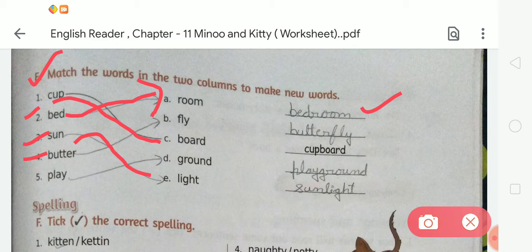Now come to number 4. We have to match butter with fly. Butter with fly, it becomes butterfly. So students, what is the spelling of butterfly?